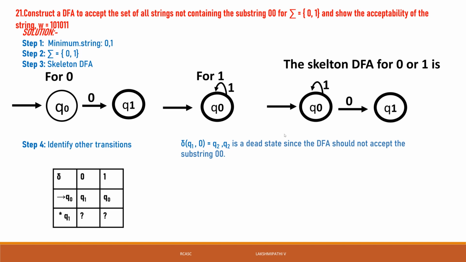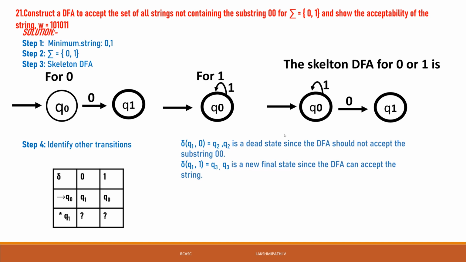Q2 is a new dead state since the DFA should not accept the strings 0 0. Then Q1 of 1 is Q3. Q3 is a new final state since the DFA can accept the strings of zeros and ones, such as 0 1 0 1, which will also be accepted.